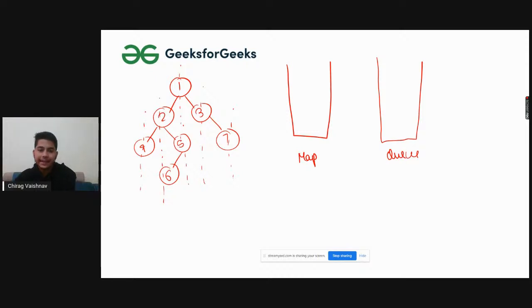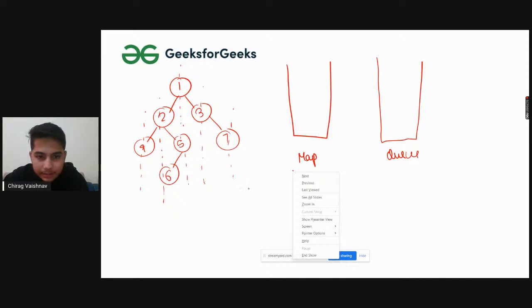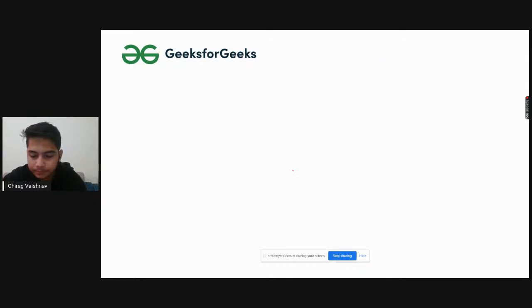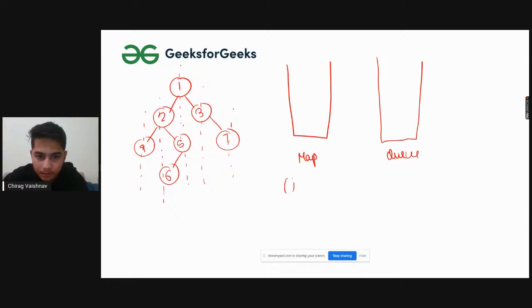In the case of map, we will be taking line comma node, let's say. For this line we are having this node. Why do we use a map?